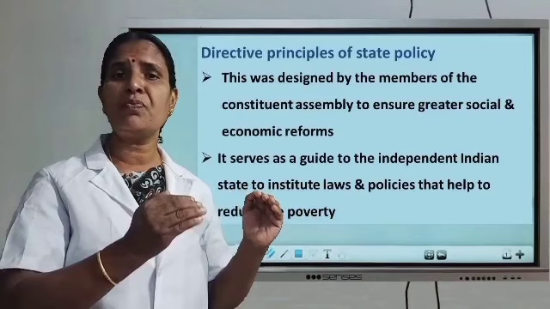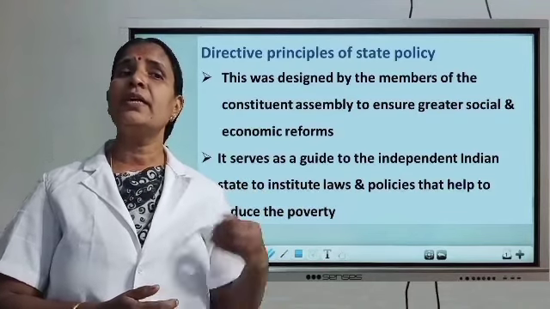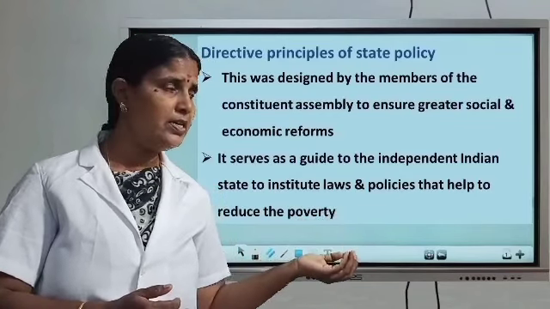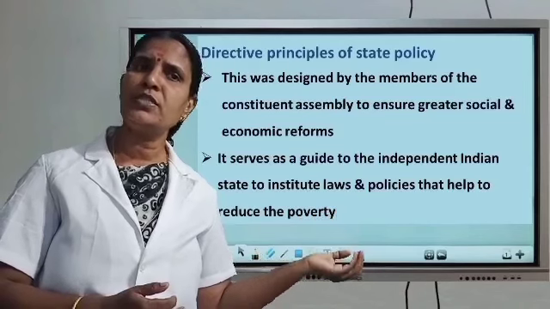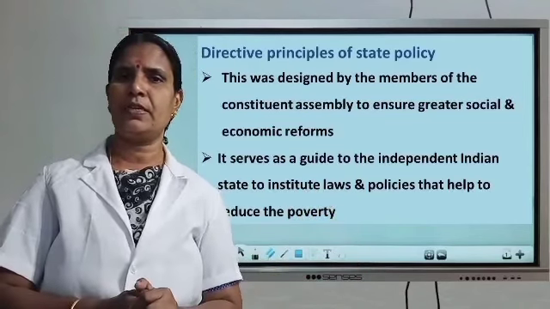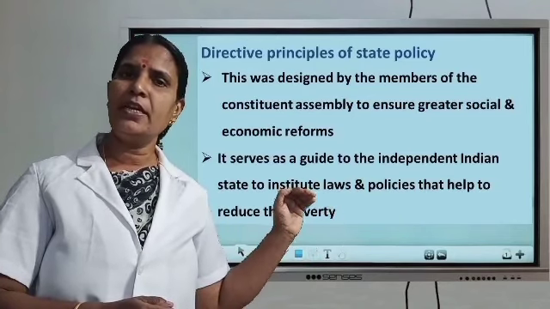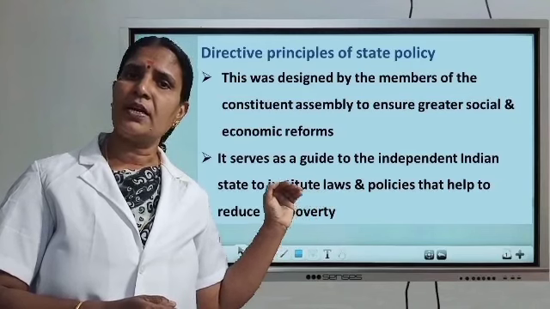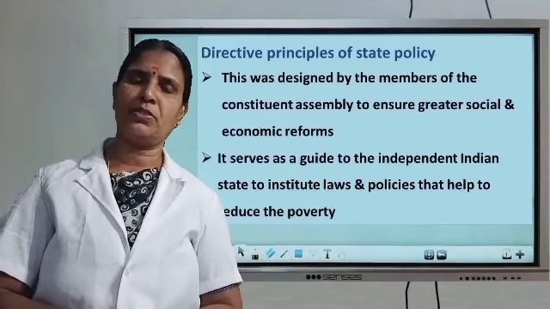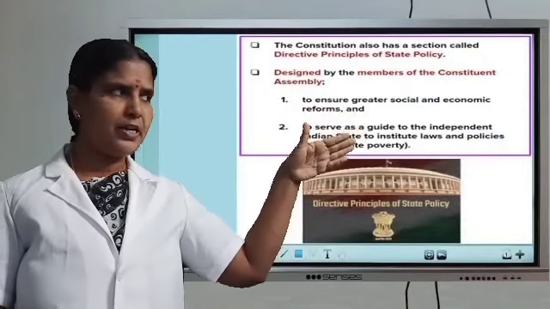It serves as a guide to the independent Indian state to institute laws and policies that help to reduce poverty. Please see this picture: Directive Principles of the State Policy.